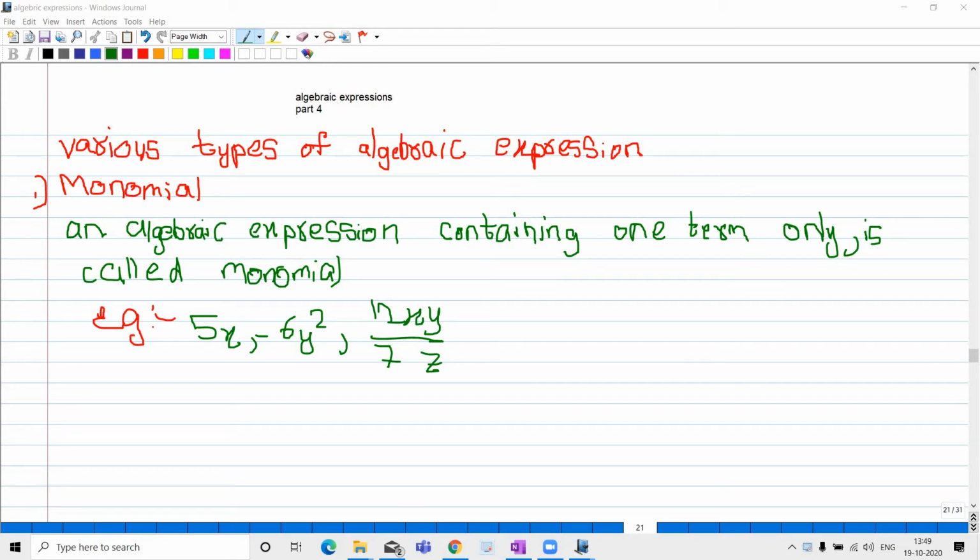This is Srivalli. Coming to the topic, in the last three episodes we discussed the fundamental concepts of algebra, operations on numbers and variables, algebraic expressions, and terms of an algebraic expression. In this class we will discuss various types of algebraic expressions.